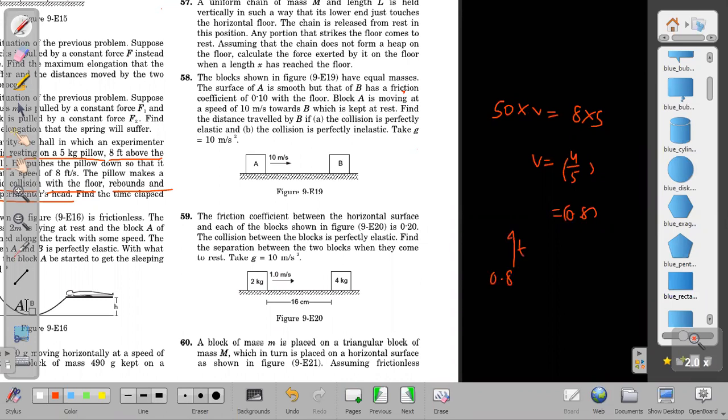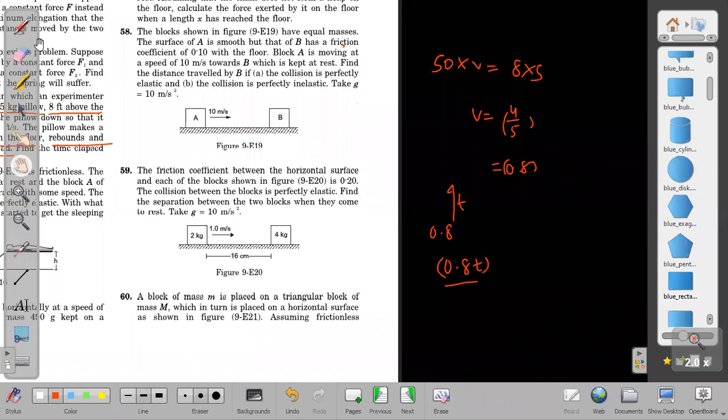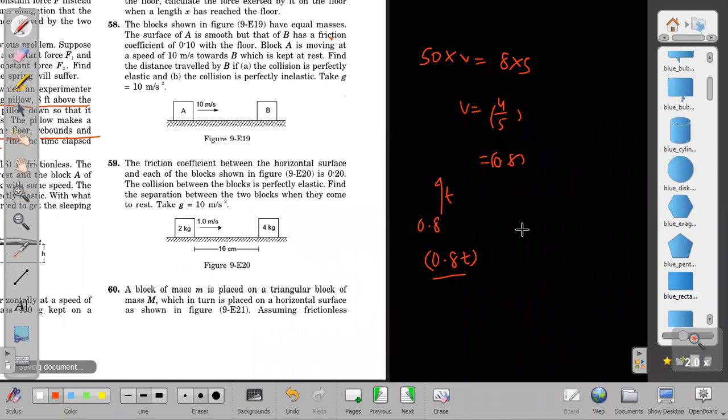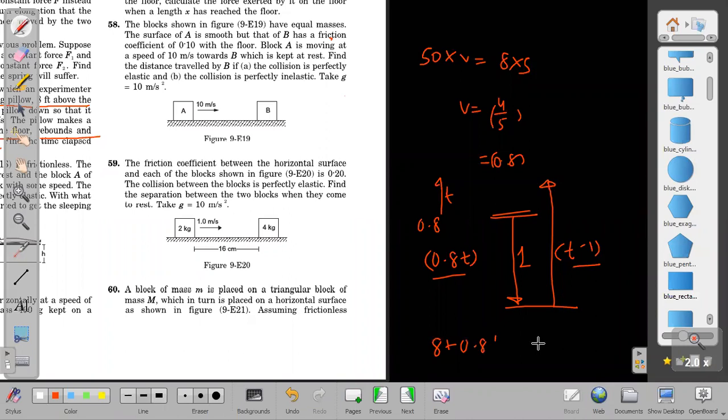What distance will it be covering up? 0.8 into t is the distance it is covering. In that time the pillow goes down and also comes up. 1 second to go up, so how much time to come up? T minus 1. In T minus 1 time, the total distance covered will be 8 feet plus 0.8 t. So 8 plus 0.8 t should be equal to the distance covered by the pillow, 8 feet per second into t minus 1. By this we should get the answer.